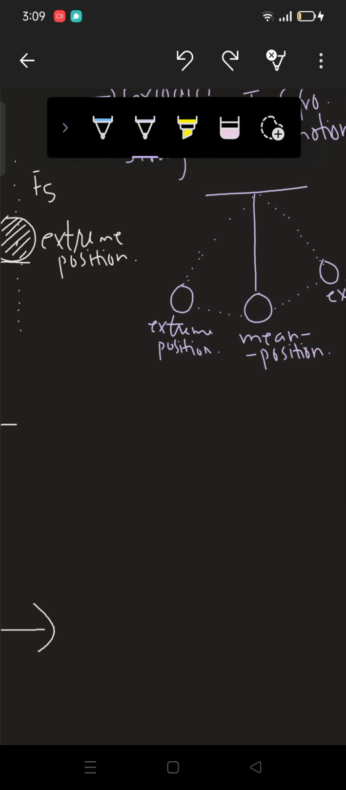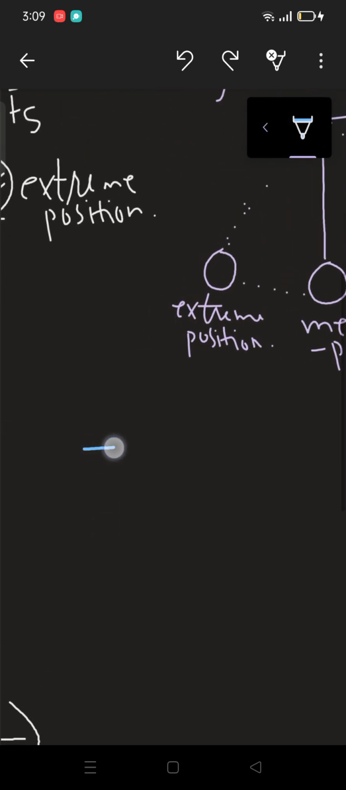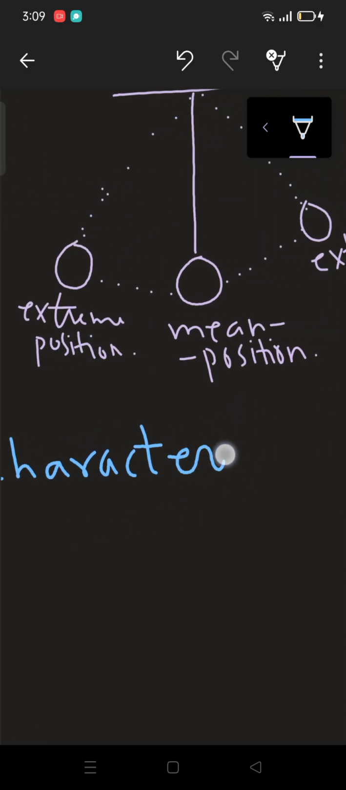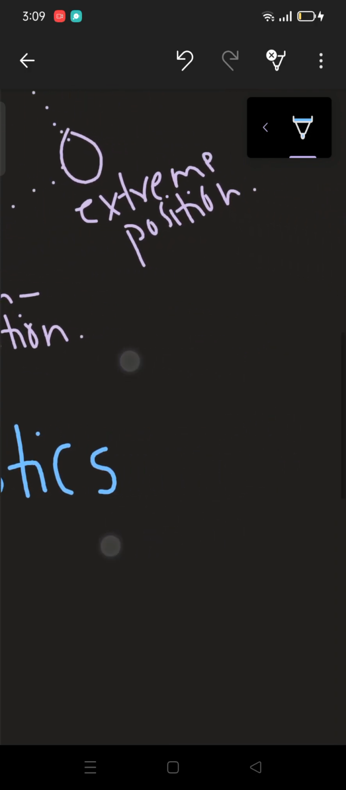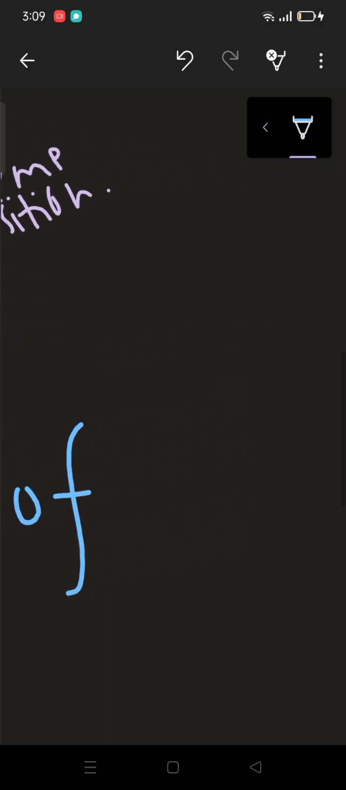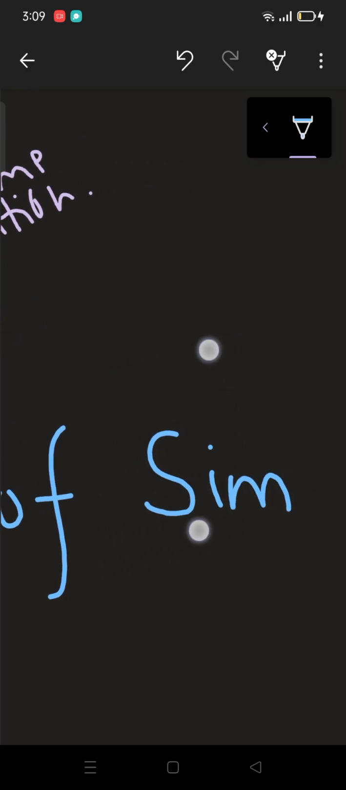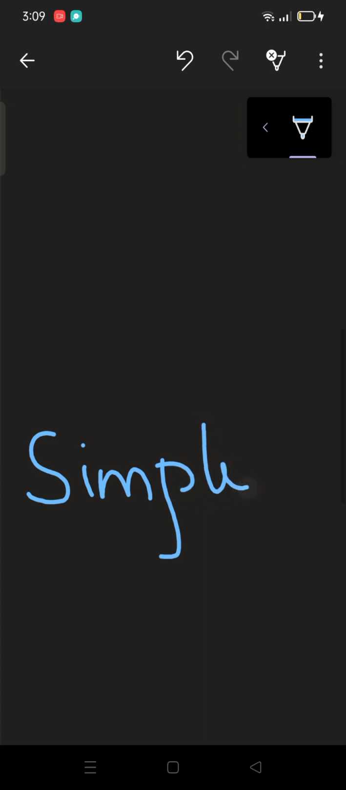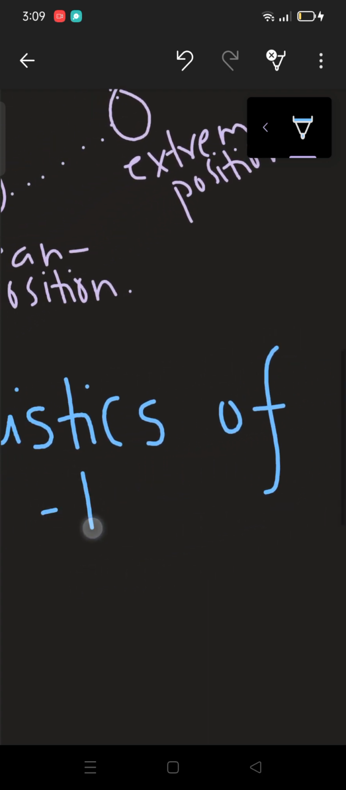So what we are going to discuss today is all about the characteristics of simple harmonic motion, right? Simple harmonic motion. Now see, what's the first condition?